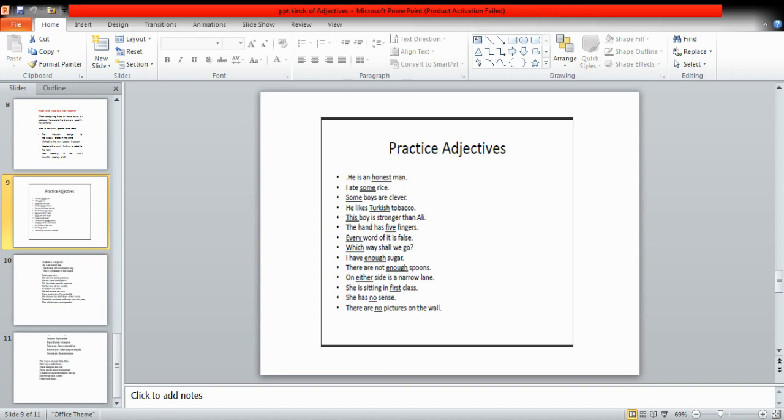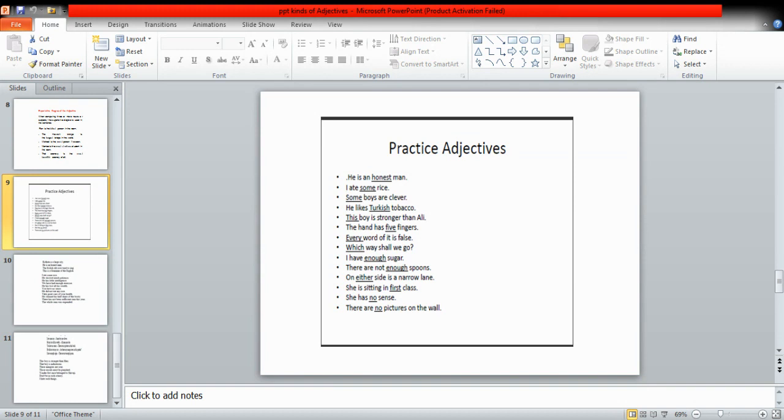If you remember, in the last lecture, we did the kinds of adjectives, and I promised you that in the next lecture we are going to have the practice sentences from the past papers. We are going to practice adjectives, and we have to learn how to identify them in the MCQs.